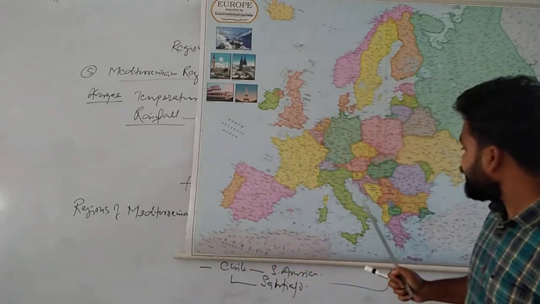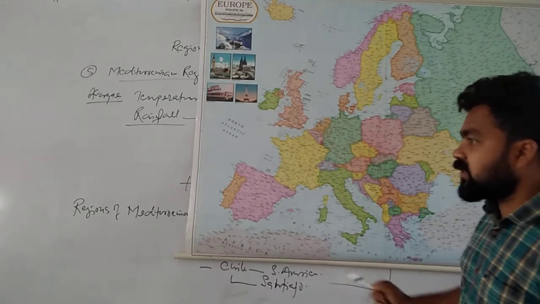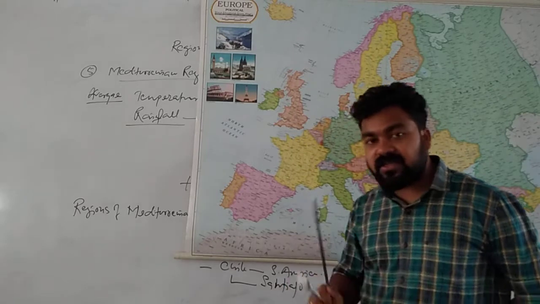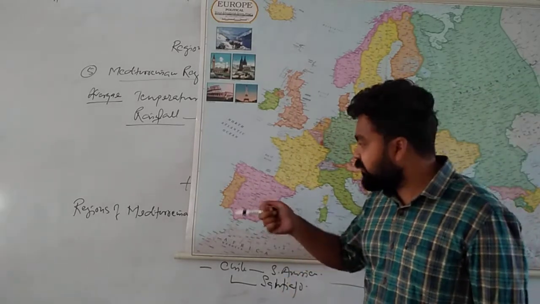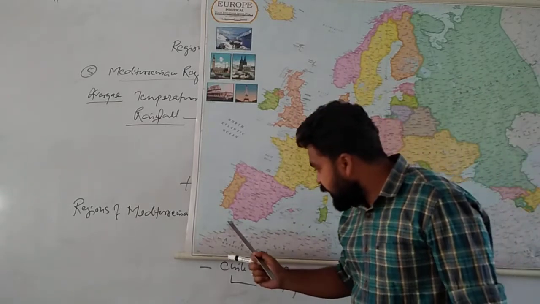This is France, this is Albania, and this is Greece. So all these countries are surrounding this Mediterranean region. Actually, the Mediterranean Sea is a part of the Atlantic Ocean. We know the Atlantic Ocean is divided into two parts: South Atlantic and North Atlantic. And this is the Strait of Gibraltar.